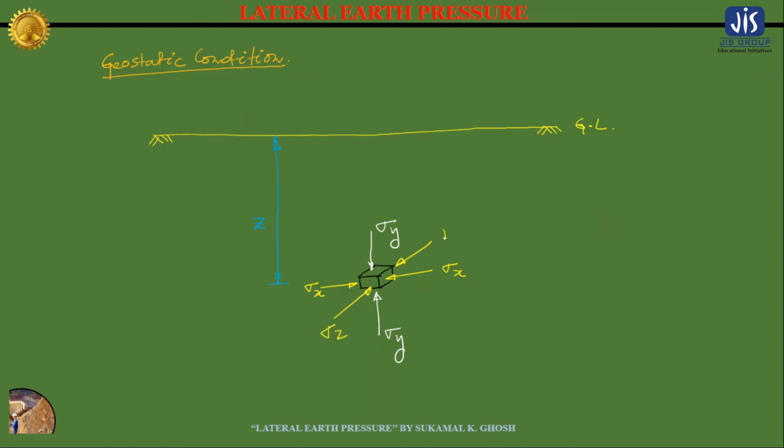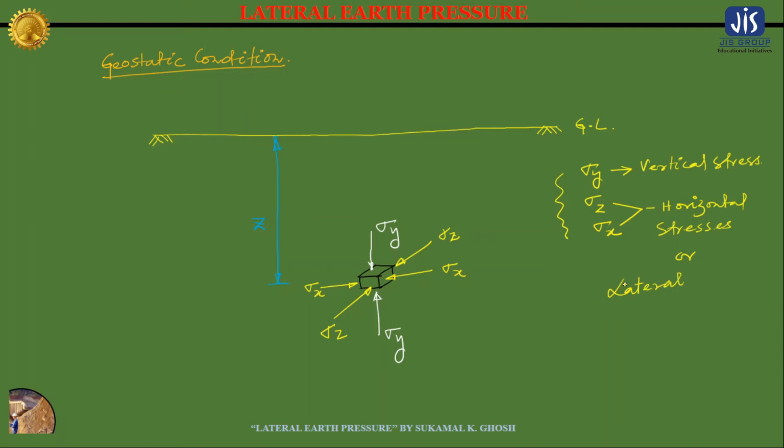So basically we have three stresses: sigma y, sigma z and sigma x. Among these three stresses, sigma y is a vertical stress, and sigma z and sigma x are horizontal stresses, or you can also write them as lateral stresses, because they are acting on the soil element from the lateral side.